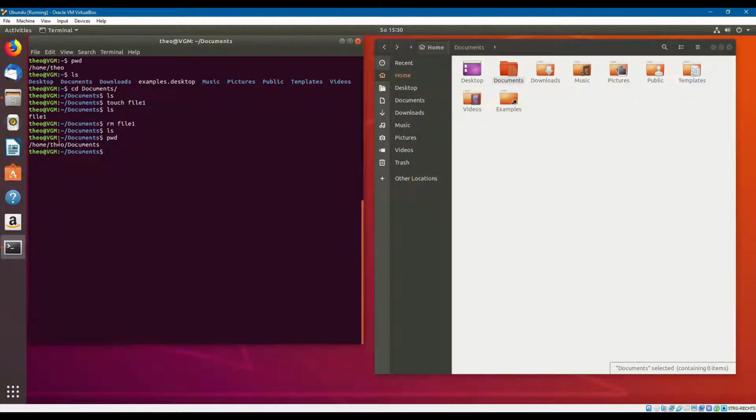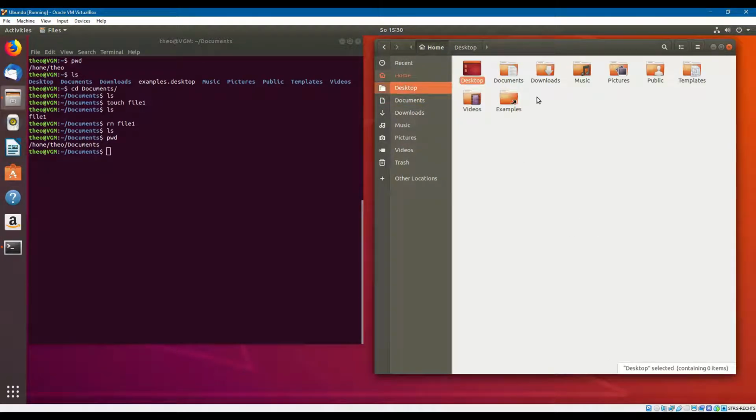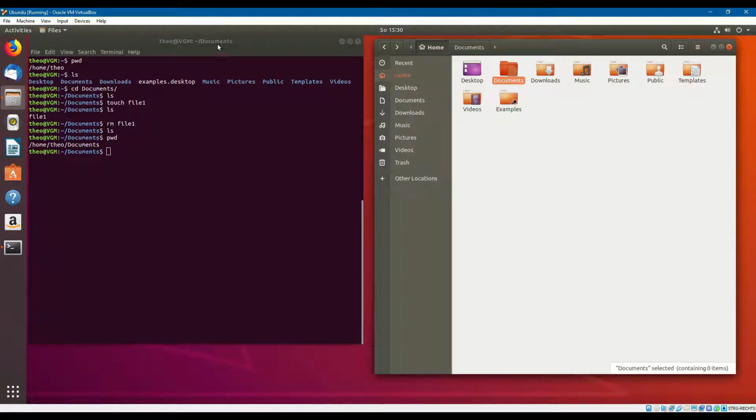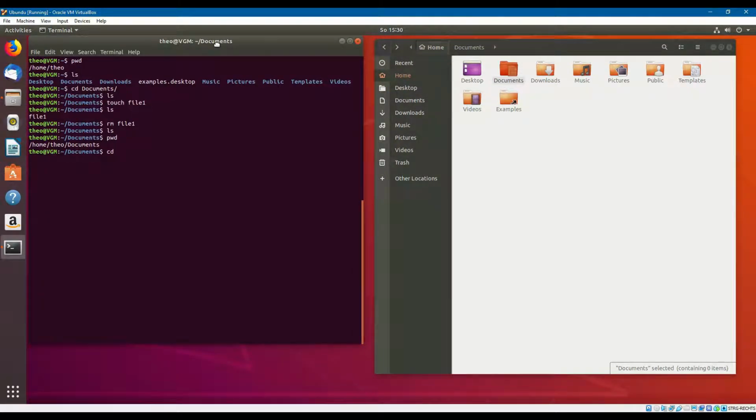Theo is the user. So you're inside home, documents. If you want to go back, you type change directory, cd, and then two dots. And now you're back. Let's see it. pwd, you're here.